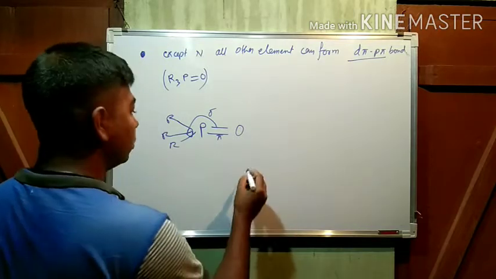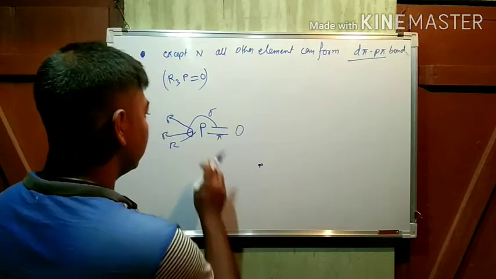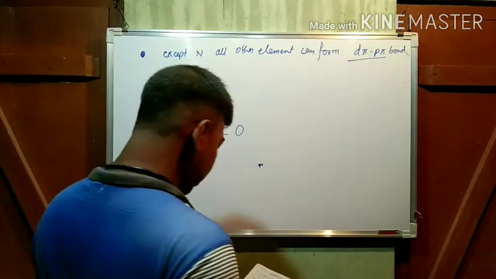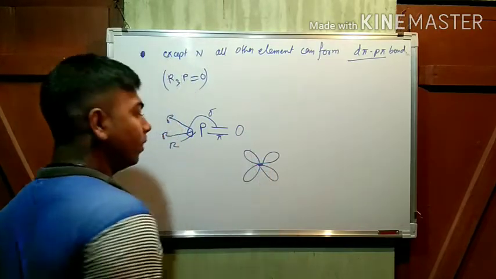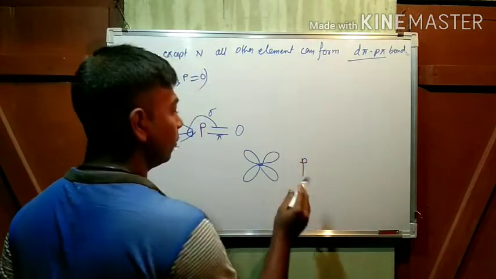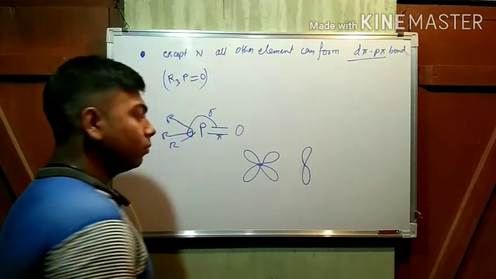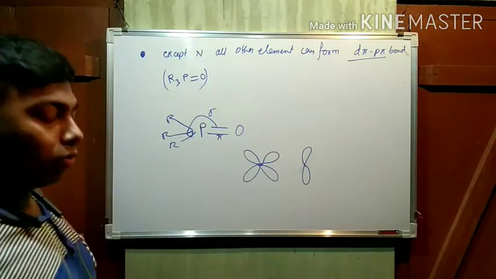Now see how. Suppose this one is a p orbital. This one, suppose phosphorus, and d orbitals looking like this. A d orbital of P, but here the p orbital of oxygen.